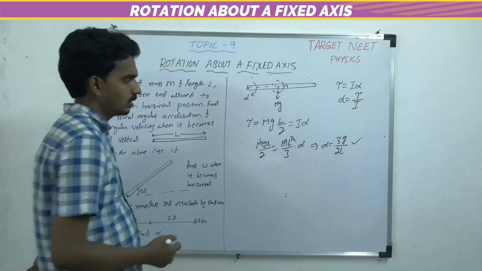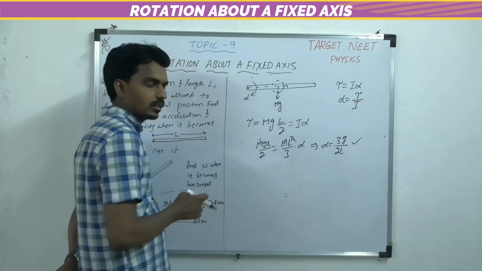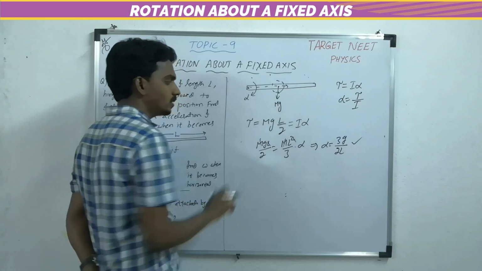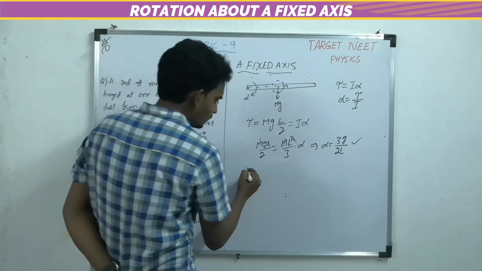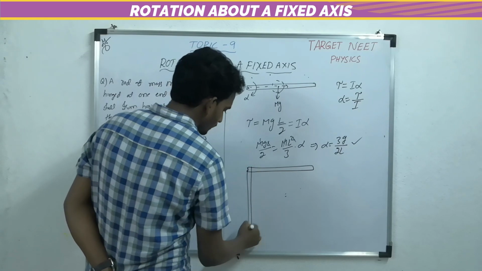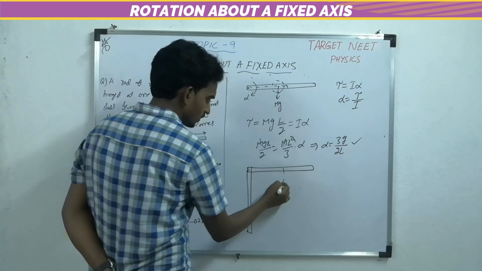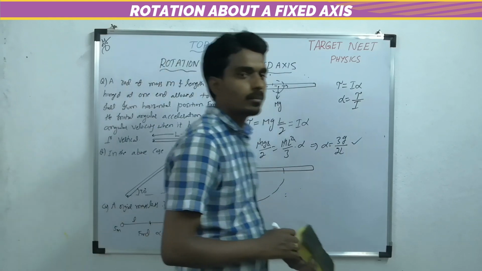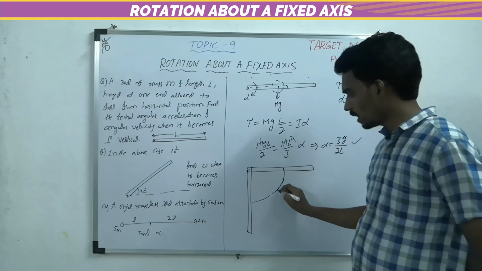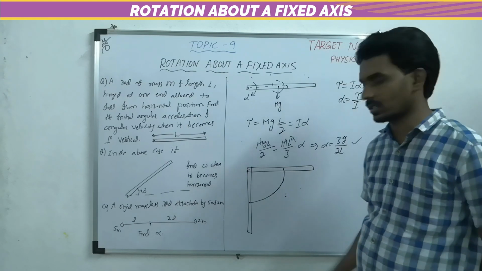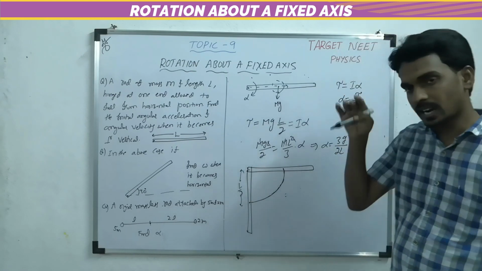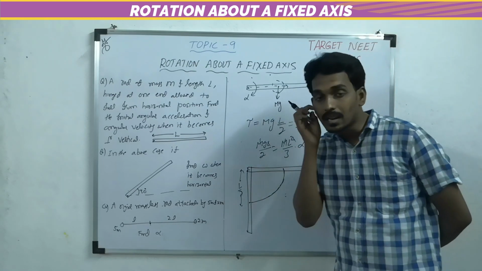Now, what is the angular velocity of the rod when it becomes vertical? From the horizontal position, when it becomes vertical, if you consider the center of mass, the center of mass comes down by some distance. How much is it? L by 2. It decreases its height by L by 2.